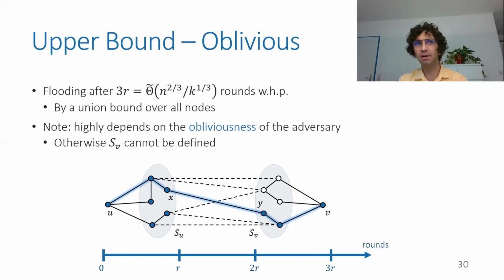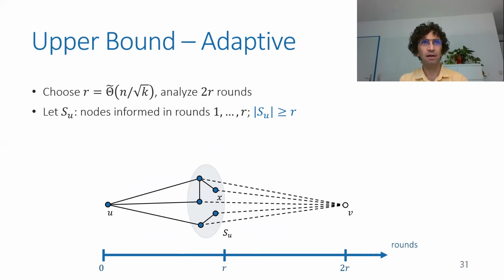So an adaptive adversary requires a slightly different analysis. Basically, it requires us to take a higher value of R and omit the whole set SV. So now we have R, which is larger, n over square root k, and we analyze only 2R rounds. In the first R rounds, again, there is the set SU of nodes being informed, and the size of SU is still at least R, just as before.